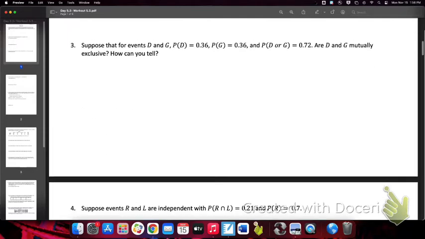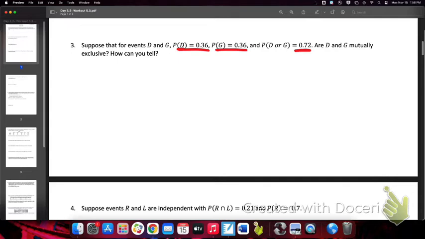Suppose that these two events, I know yours says A and B, but it should have said D and G. Suppose that these two events, D and G, the probability of D is 0.36, probability of G is 0.36. The probability of D or G is 0.72. Are these mutually exclusive? Let's find out. If they are mutually exclusive, what can I do with them? Add their probabilities to get the OR probability.